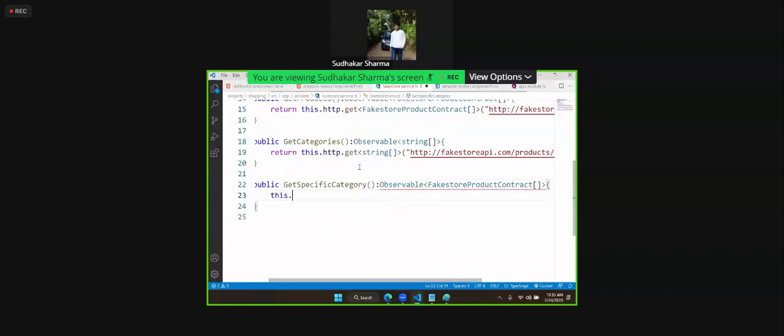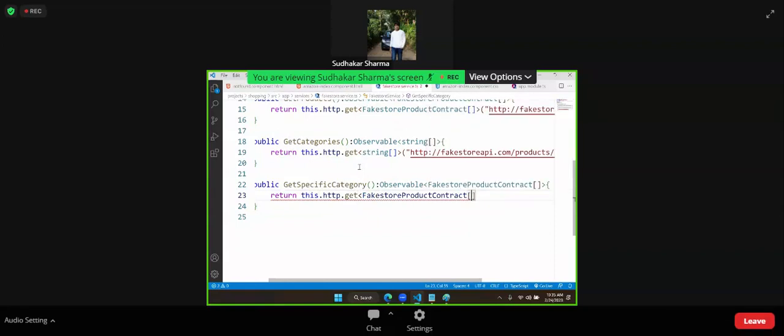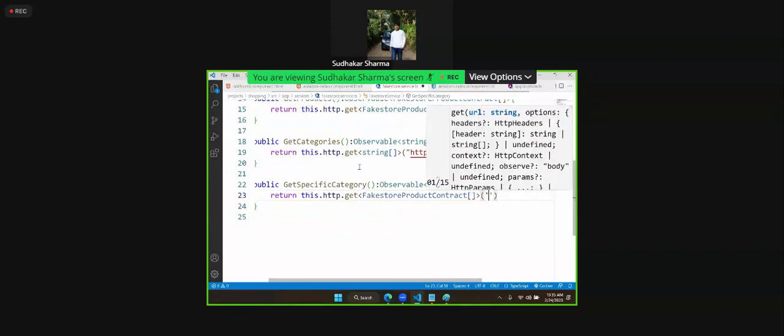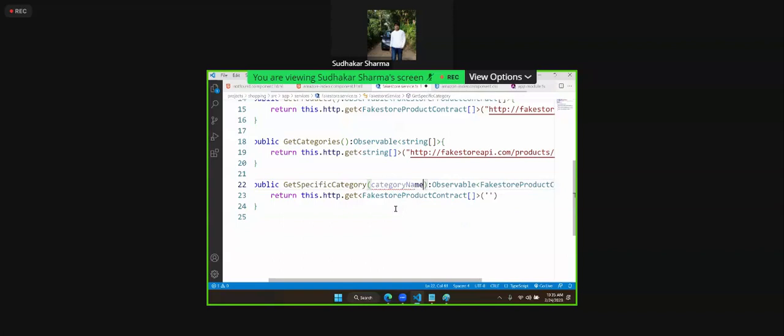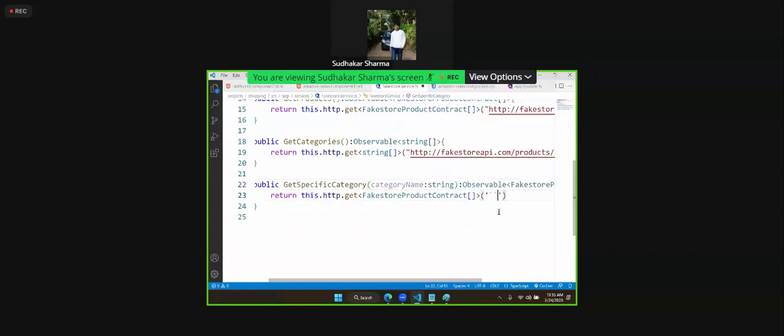This dot return this dot http dot get fake store product contract type array, and here we need to get it from the URL. Now very important, for this URL, specific category, we will put the category name as what type? String.